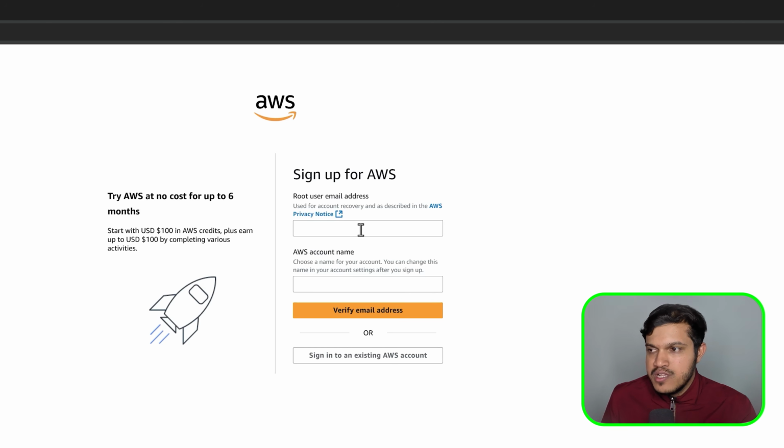Again, it will open a new tab wherein you have to enter a few details, right? So now we have an option. I would like to enter a few details here. First, I would like to enter the email ID. Okay, let me enter the email ID here. I have entered the email ID.